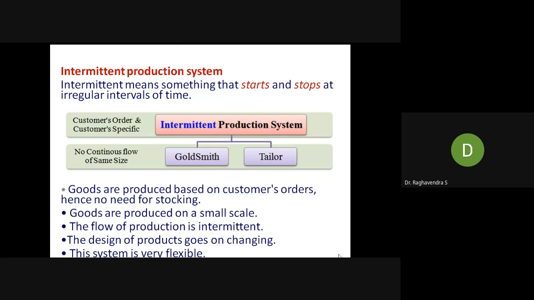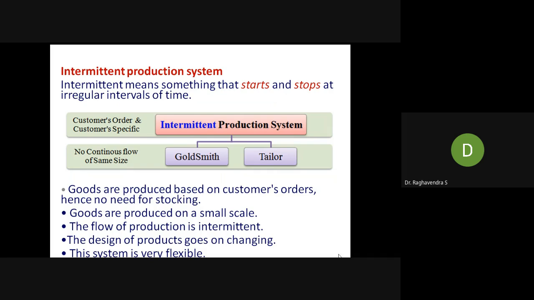What exactly is the meaning of intermittent production system? Intermittent means something that starts and stops, at irregular intervals of time. Whenever a process starts, some machining operation will start, stop, and start again. There will be an irregular pattern in the production area. This kind of production system is called an intermittent production system.